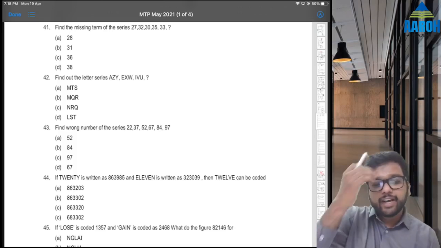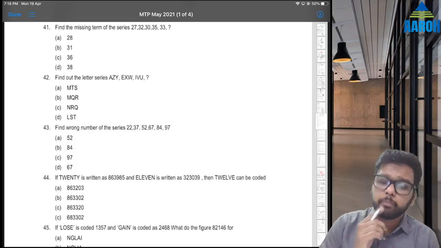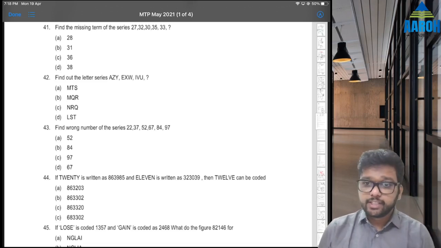Okay, hi everyone. So finally, let's start with the logical reasoning portion of the May 2021 mock test paper. We are going to solve questions 41 to 60 in this part.